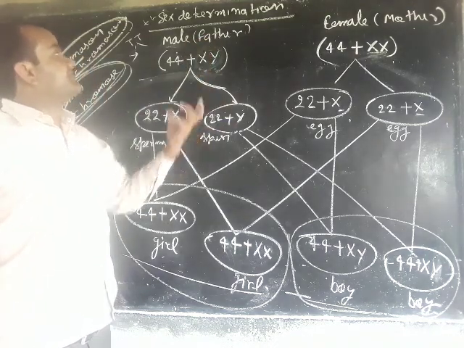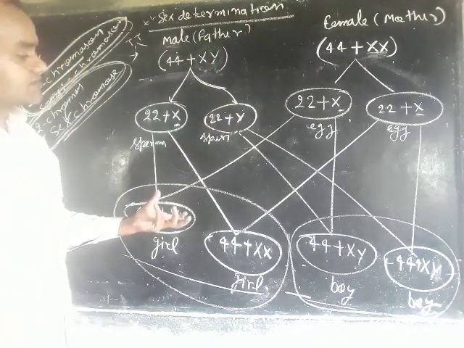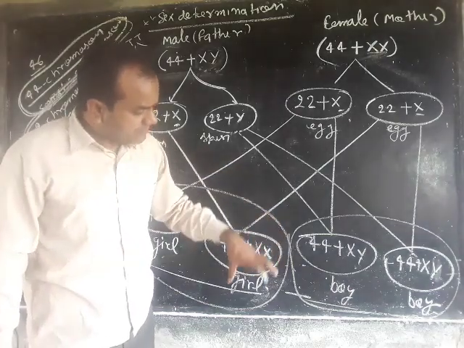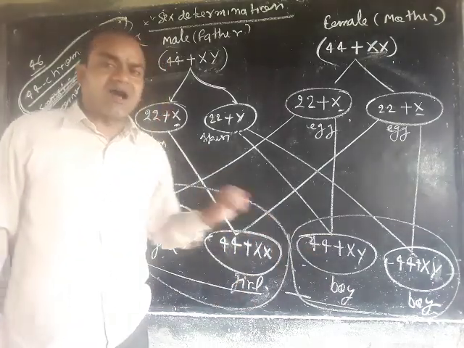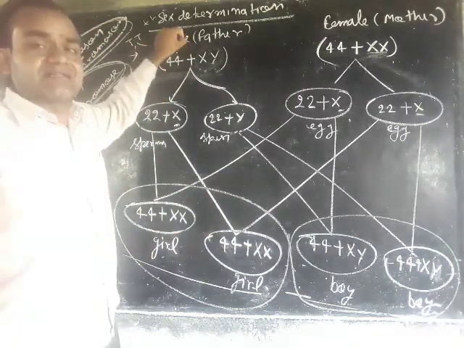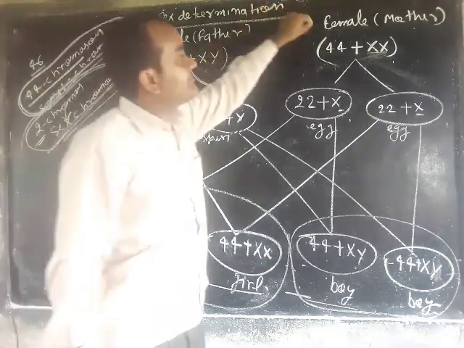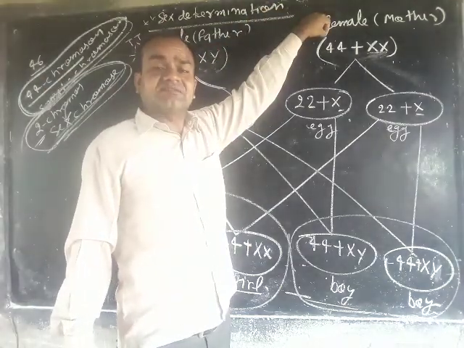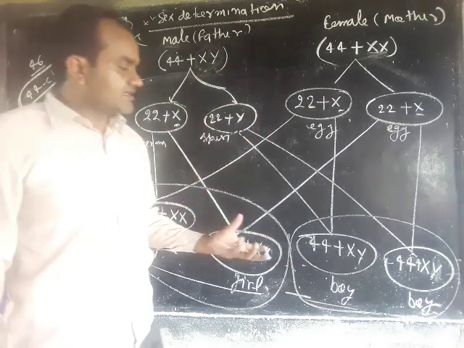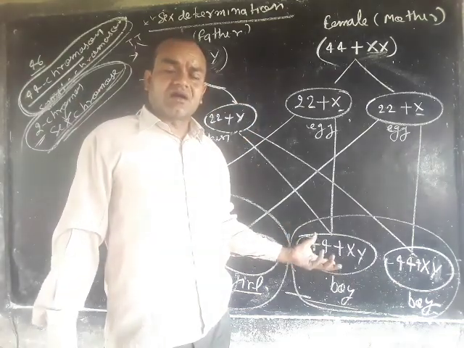Finally, we can say the possibility of producing girls or boys depends only upon the father. It does not depend upon the mother, although the mother is always blamed for producing a girl.